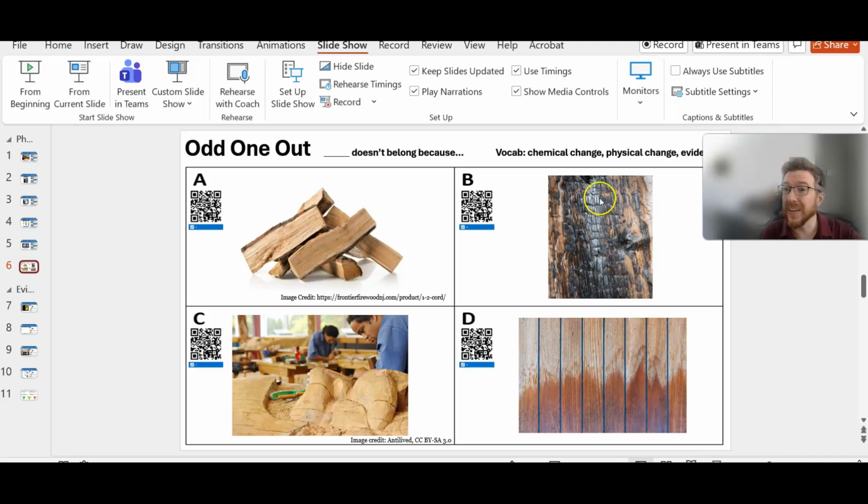Whereas the burnt wood, we cannot unburn the part of the wood that is now burnt that has completely changed into charcoal, which is a new substance that cannot be reversed. So B would be our odd one out here that does not fit with the others because it's a chemical change, whereas A, C, and D are all simply physical changes. So chemical change, new substance formed. A, C, D would be just a physical change, changing the size, shape, appearance, or state of matter of something without creating a new substance.